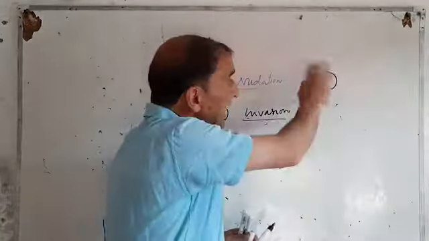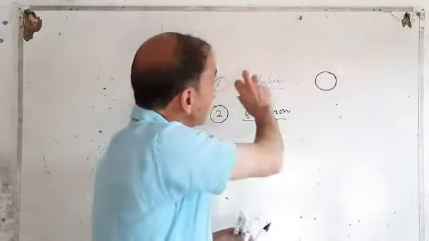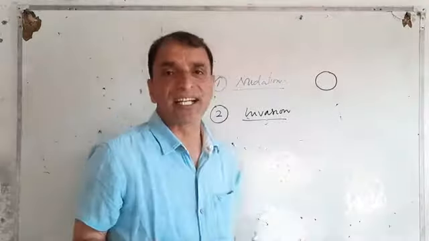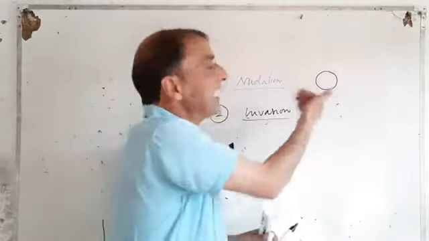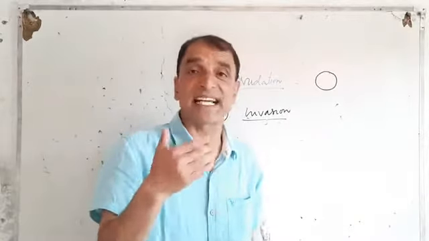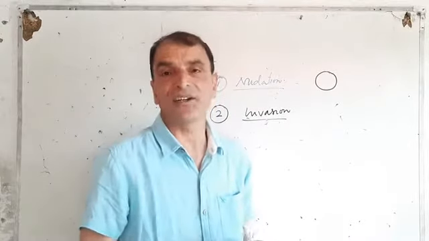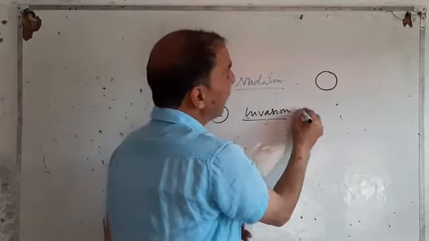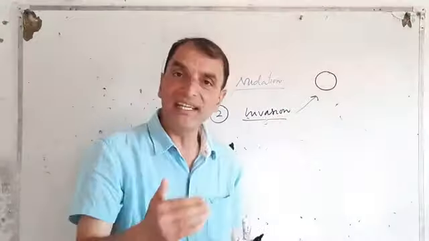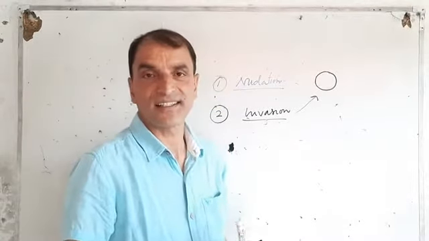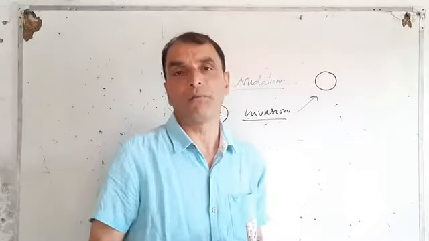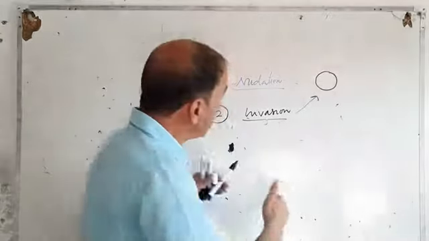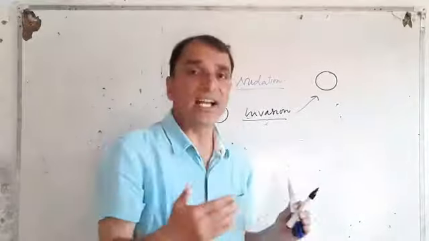Now, this area which has been created by the process of nudation is to be invaded. Those living organisms which invade this area are known as first settlers or pioneer communities. This area is now invaded by the first settlers, the pioneer plants and animals, pioneer communities. How do these invade? They invade this area.